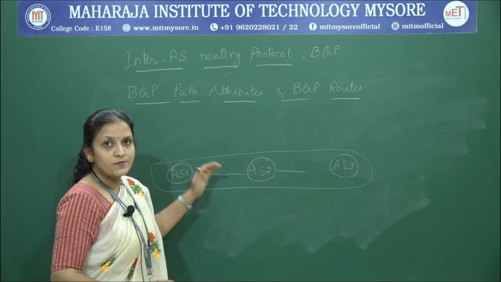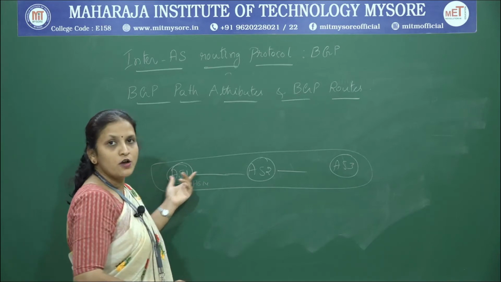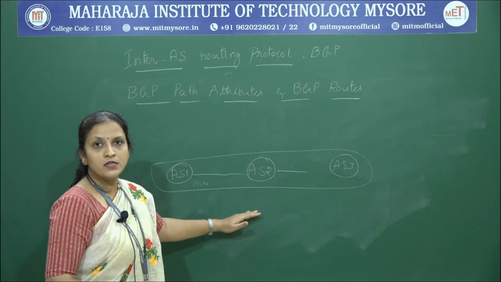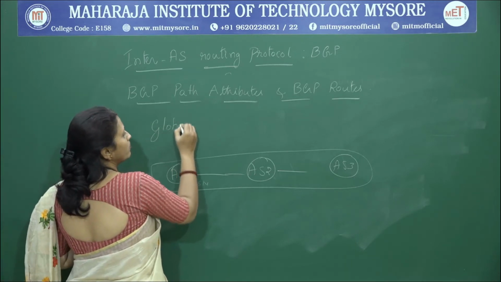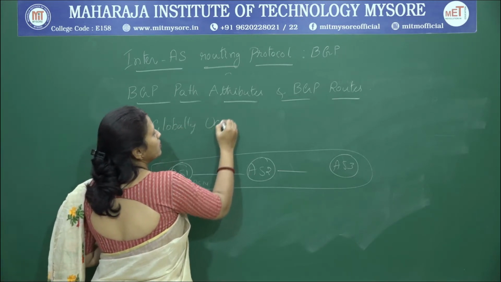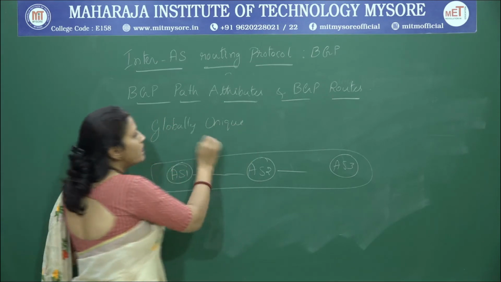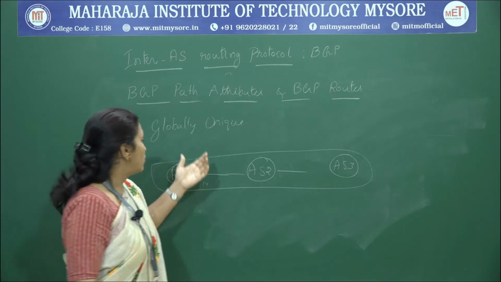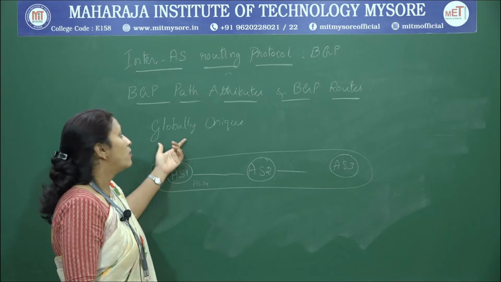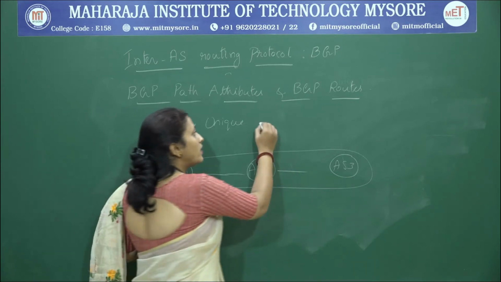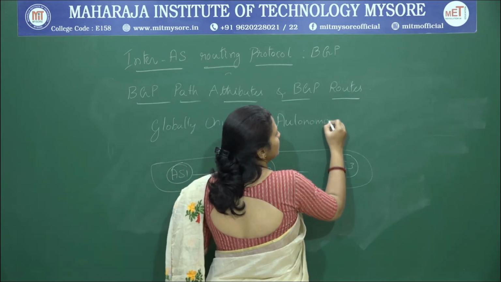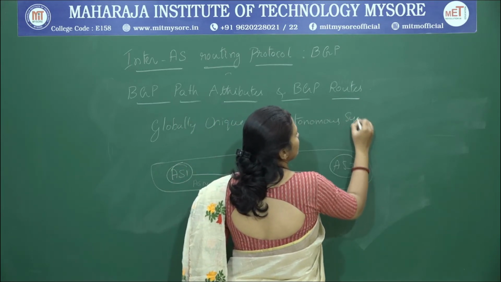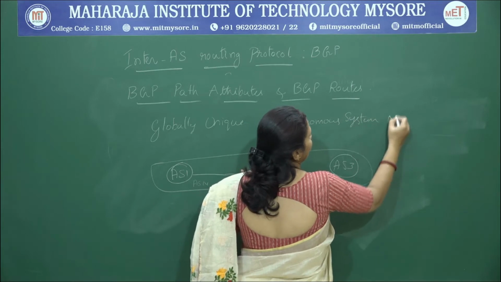With respect to BGP, each autonomous system present in the network has a globally unique number. This is very important. The number given to autonomous systems is globally unique, and we call that the autonomous system number.